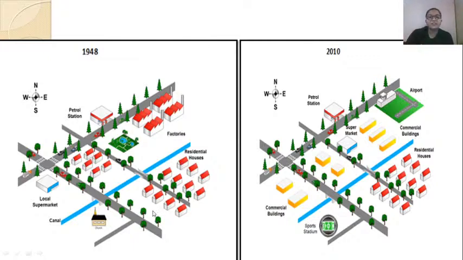So except this residential area, the town has changed and there are many changes, but the overall area has neither been expanded nor reduced. Okay. So have you now understood the overview?